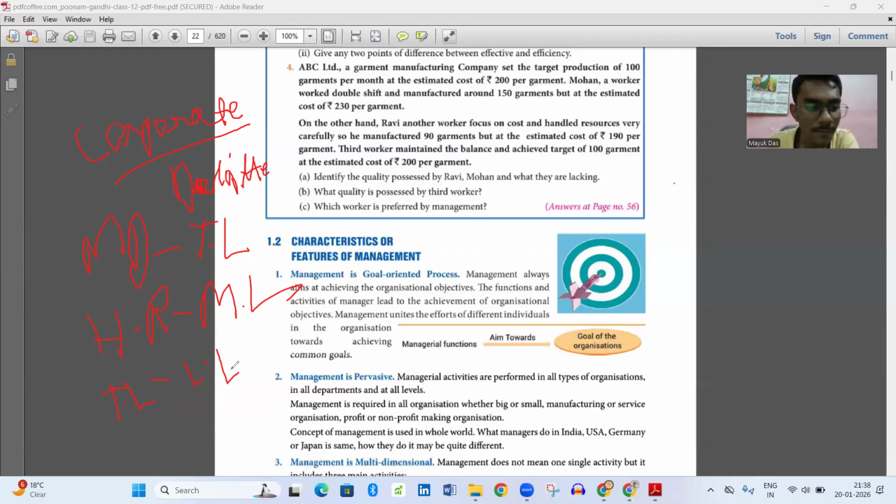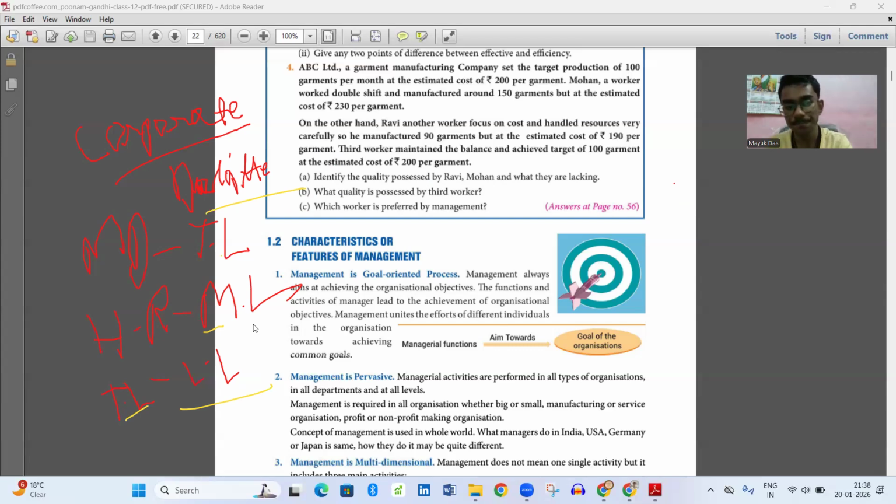So if I take the example of Deloitte, the MD comes under top level management, HR is the middle level manager, and the TL, the team leader, comes under lower level manager.